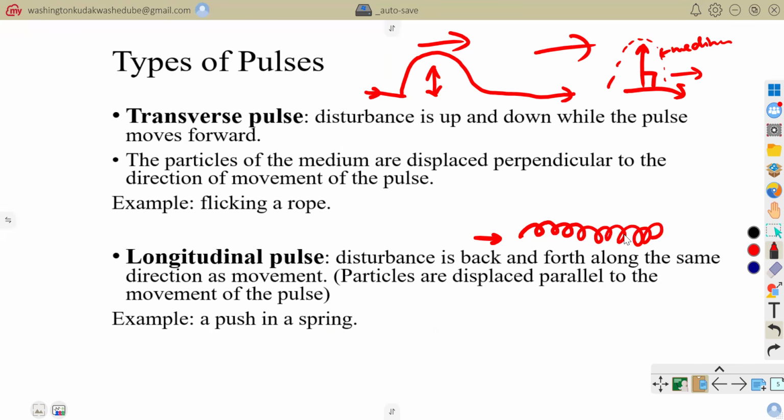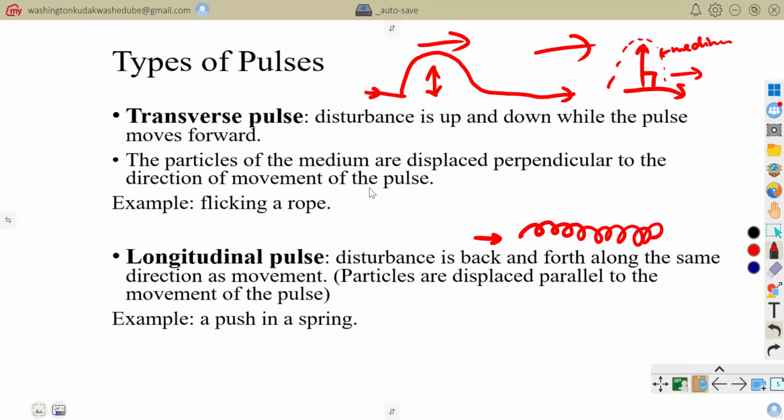When you stretch or compress a spring and then release it, the particles of the spring move back and forth, while the pulse movement goes along the horizontal direction, along the same direction as the movement of the spring. That is what we refer to as a longitudinal pulse. The particles are displaced parallel to the movement of the pulse.